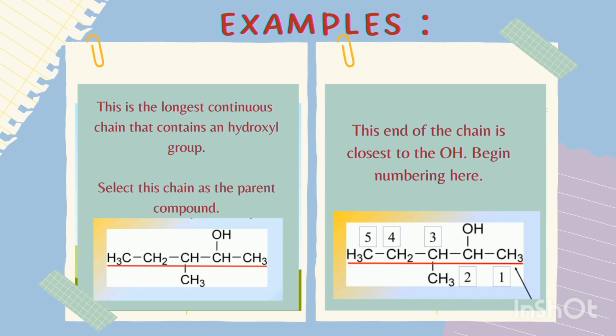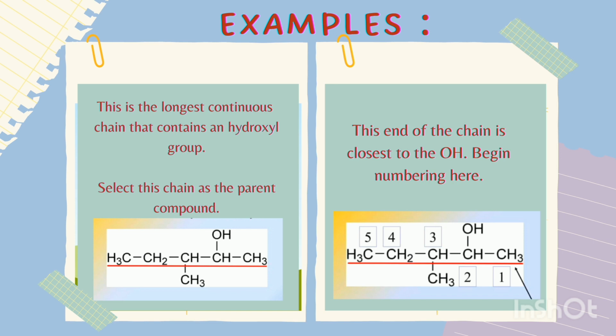Let us move on to the next example. Again, adhere to the IUPAC guidelines. First, choose the parent compound with the longest parent chain. Second, because the chain's end is closest to the OH on the right side, start counting from there. The third rule is to replace the final E of the corresponding alkane name with OL.